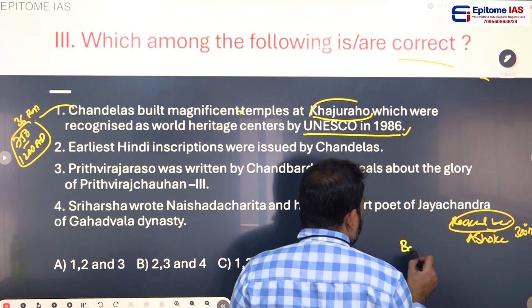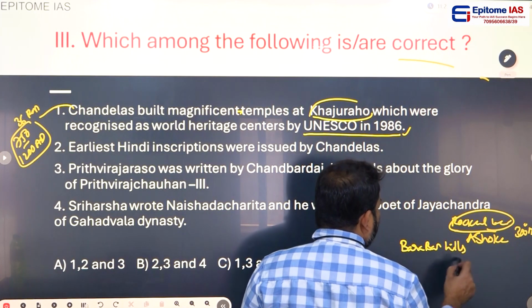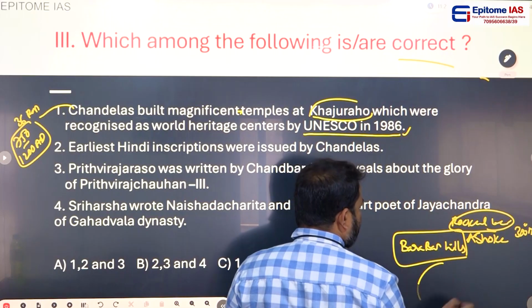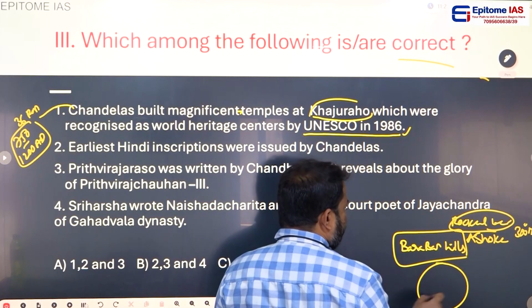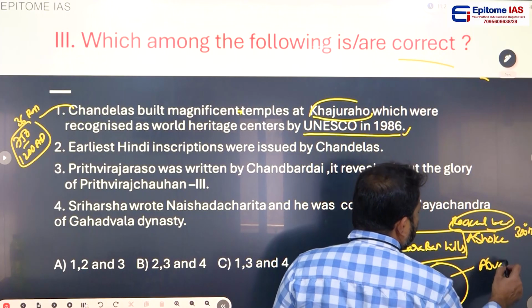Ashoka constructed Barabar hills. He had taken the Barabar hills and made them into caves. And these caves were donated to the Ajivaka religion.